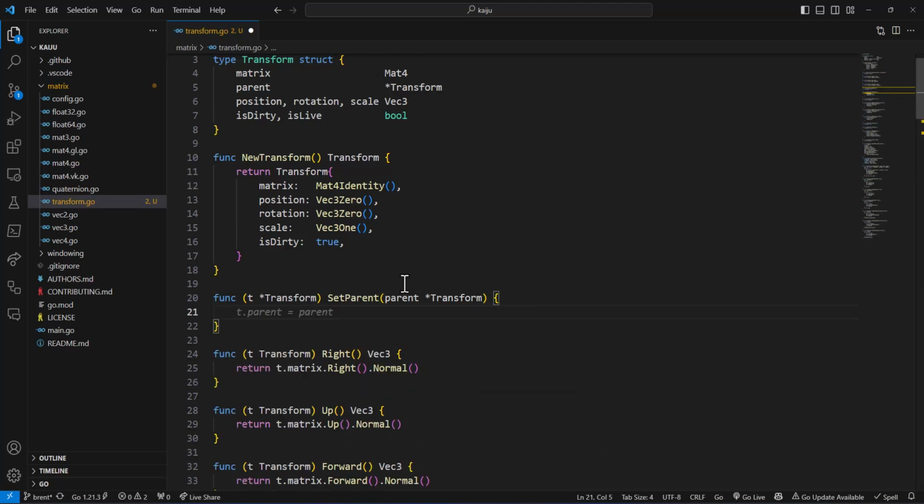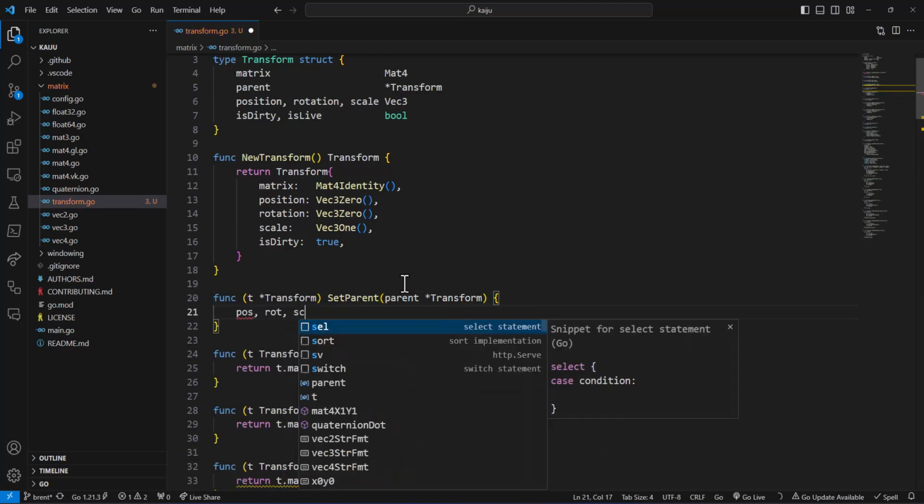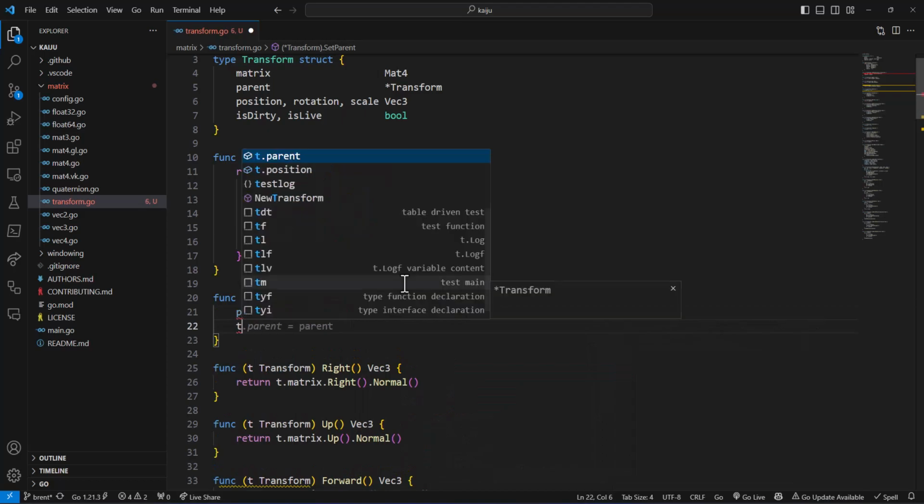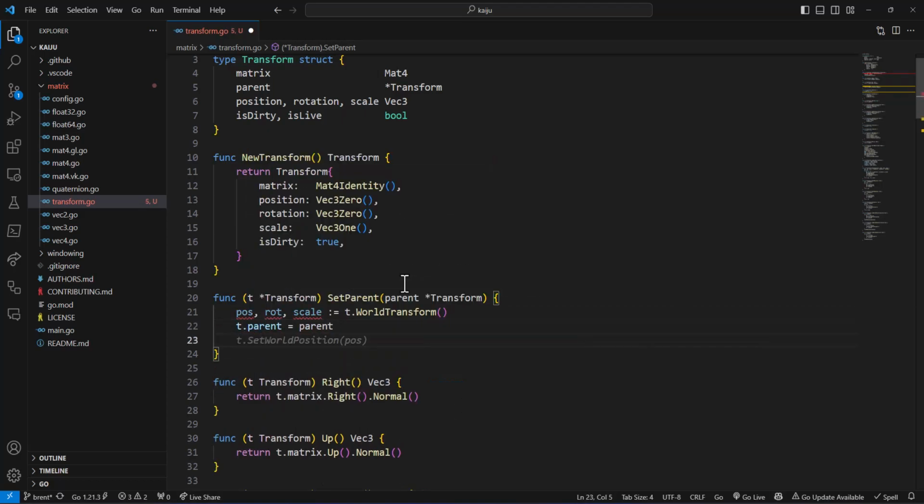Transform, and we're going to say pos, rot, scale is equal to t.worldTransform, t.parent is equal to parent. We want to get its current world transform, because when we reparent or move it to another parent, we want it to stay the same size. So imagine that you have a player and you parent it to some planet. If you unparent it from the planet, the player shouldn't get bigger or smaller. It should stay the same exact size and be in the same exact position it was when you detached it from being attached to the planet. So that's essentially what we're going to be doing here.